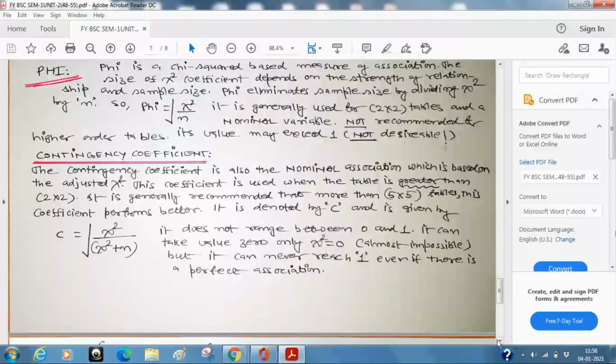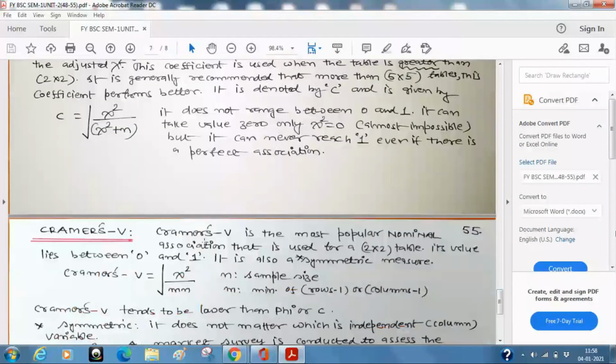So Cramer's V is one of the most recommended and very useful measures of association. Of course, this does not mean that the other measures of association are not used. They are also used, but Cramer's V is most popular. It is for nominal association, used for a 2x2 contingency table. Why? Because its value lies between 0 and 1, and it is a symmetric measure. Symmetric measure means, I'll explain.